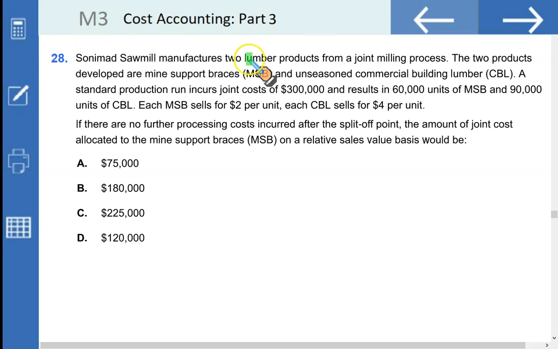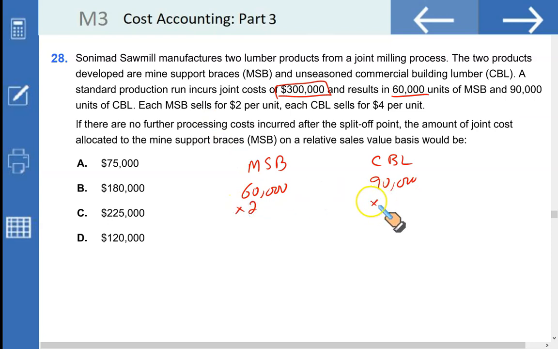Sony Sawmill manufactures two lumber products from a joint milling process. The two products developed are mine support braces, MSB, and unseasoned commercial building lumber called CBL. A standard production run incurs joint cost of $300,000 and results in 60,000 units of MSB and 90,000 units of CBL, each selling for $2 and $4 respectively.